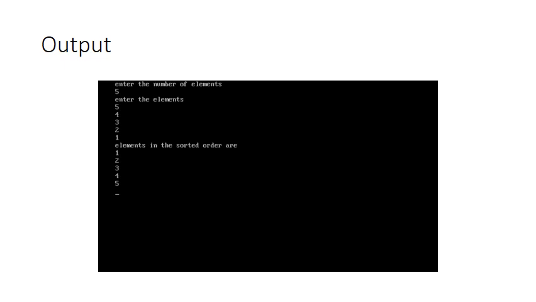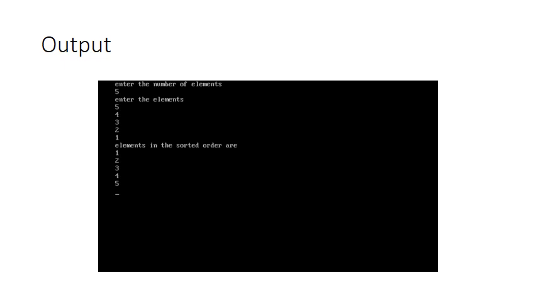Now I had 2 loops. The outer loop uses a control variable called i, ranging from 0 to n, and the inner loop ranges from i plus 1 to n, and I have written an if condition wherein A of i is tested against A of j.